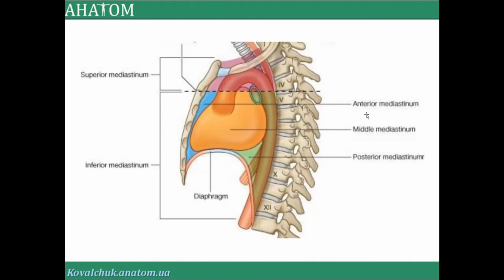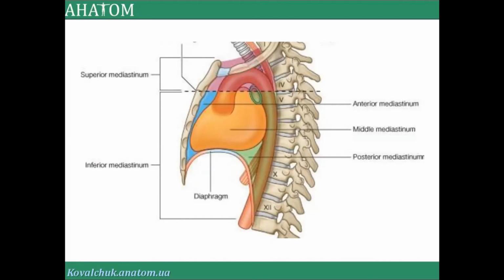This question, for example, will be in exam test 2. Where is this line located, and now look at the picture where this line will be. And in the inferior mediastinum are anterior, middle, and posterior. Very simple. In the middle mediastinum will be the heart. Please remember this moment too.